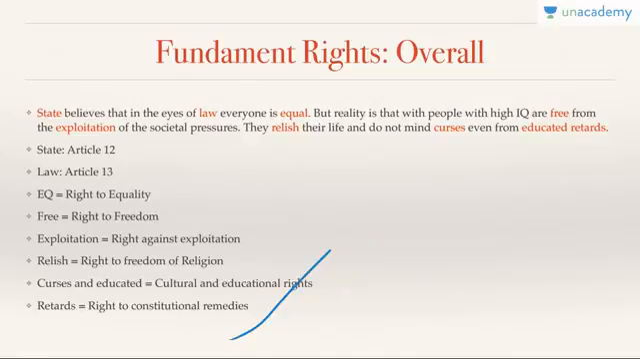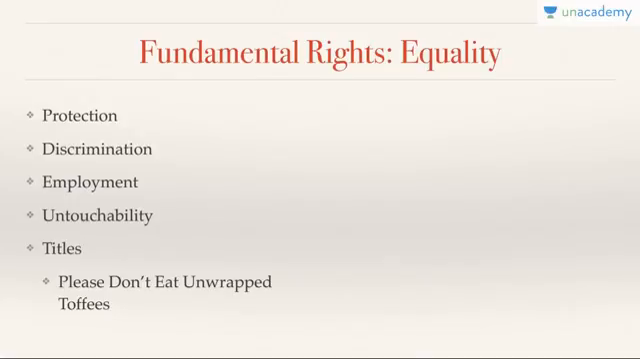Previously there was right to property, but it is no longer there. So you have 6 major rights. Now let's see how we can go about remembering what is inside them. As I was saying, Article 14 is equality before law and equal protection of laws. 15 is discrimination. 16 is public employment. 17 is untouchability. 18 is titles.